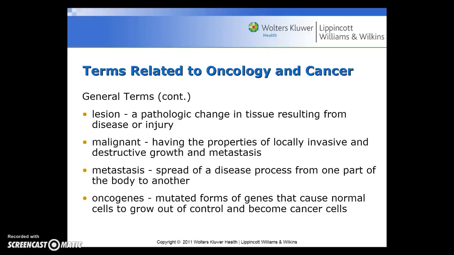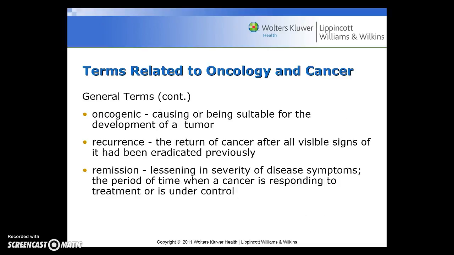Oncogenes are mutated forms of genes that cause normal cells to grow out of control and become cancer cells. Oncogenic is causing or being suitable for the development of a tumor. Recurrence is the return of cancer after all visible signs of it have been eradicated previously.